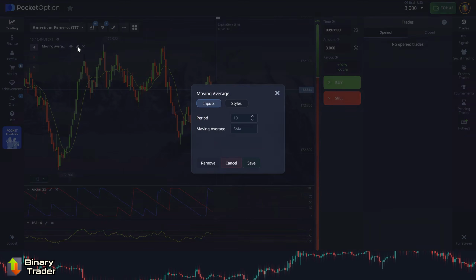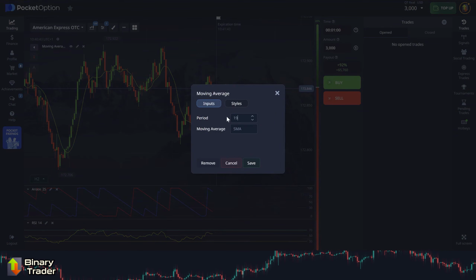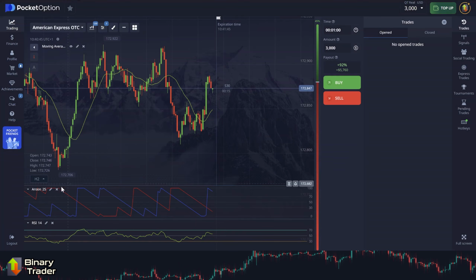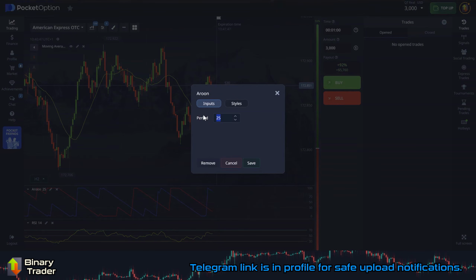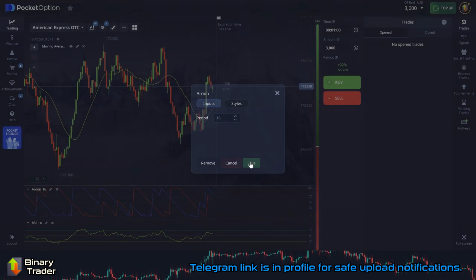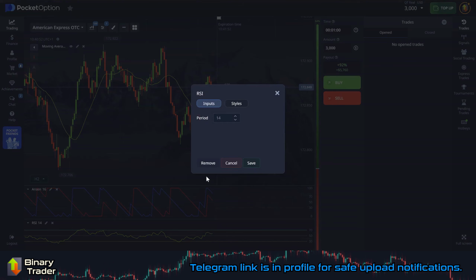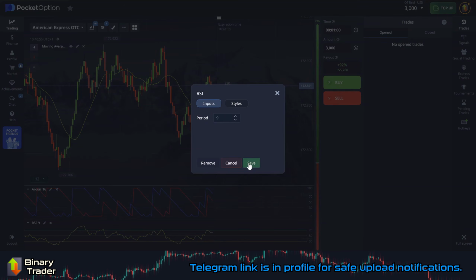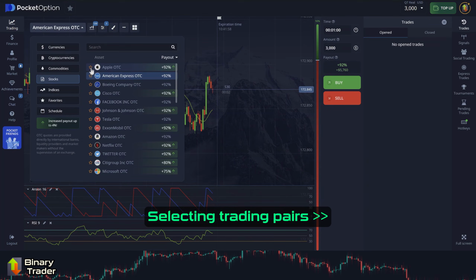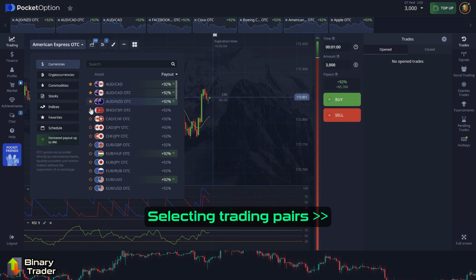Open settings for moving average and set the period to 19. Leave type as simple moving average. For the Aroon, set the period to 16. For relative strength index, set the period to 9. Indicators are configured. I choose trading pairs with favorable payout conditions.